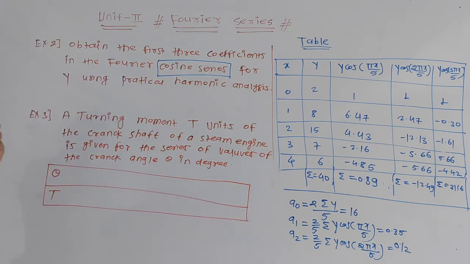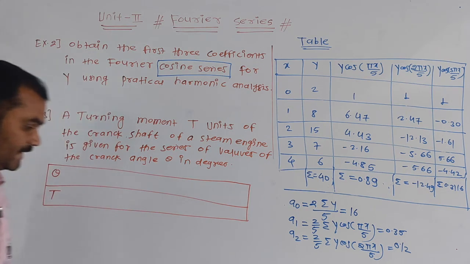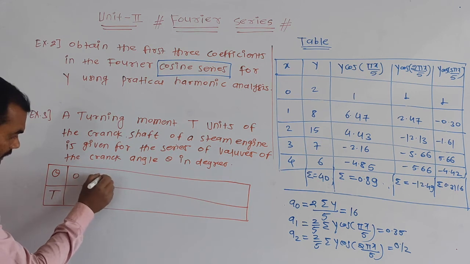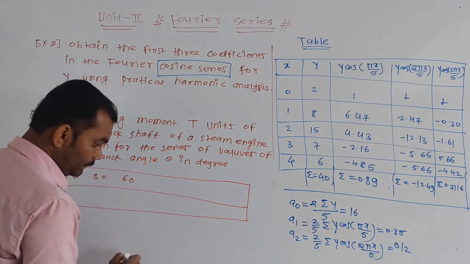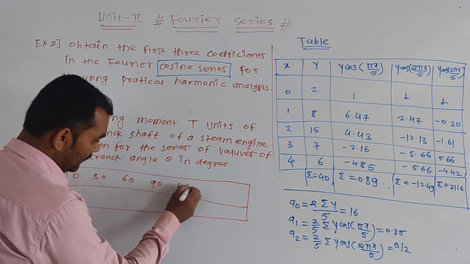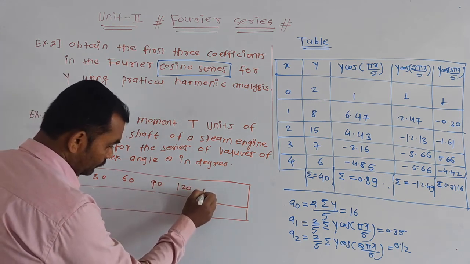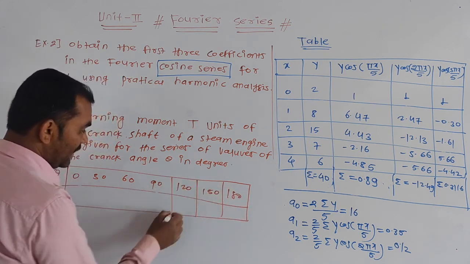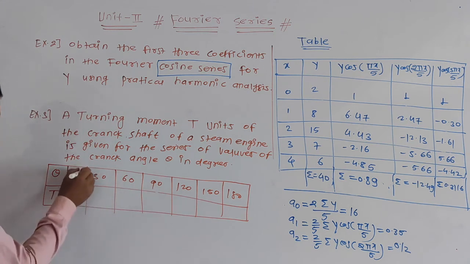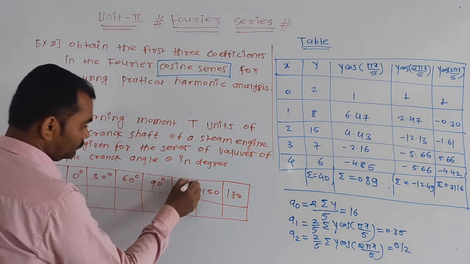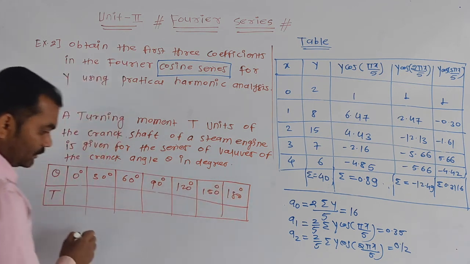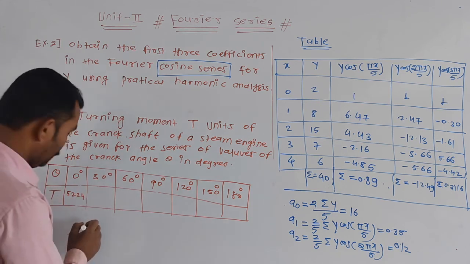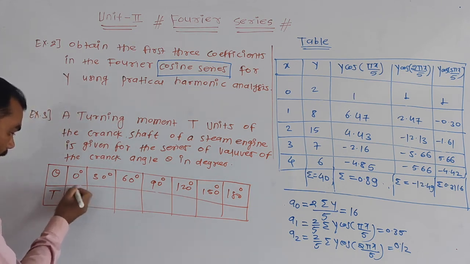This angle theta starts from 0 to 180 degrees: 0, 30, 60, 90, 120, 150 and 180. 180 is nothing but pi, correct? Degrees. Now we get values of y: 5224, then 80, for 0 the answer is 0, sorry.